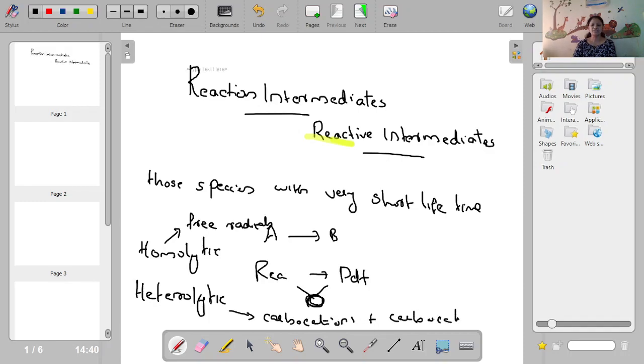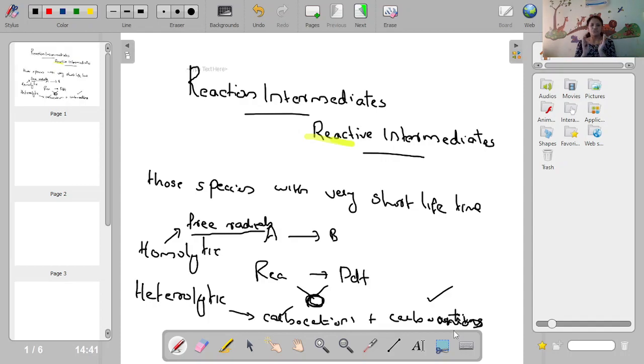So we can say, which are the most important reaction intermediates? They are nothing but free radicals, carbocations and carbanions. Okay, so these are the most important reactive intermediates. They are very important because in a reaction the mechanism is usually determined by the reactive intermediates, whether it is through the formation of free radical or carbocation or carbanion. That is very important in an organic reaction mechanism.